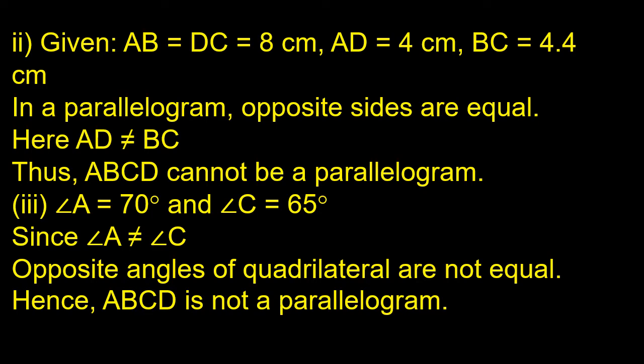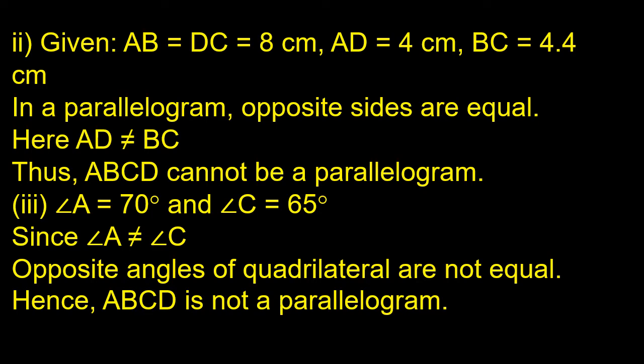Then let us move on to the third condition. Angle A equals 70 degree and angle C equals 65 degree. Children, if we draw a quadrilateral ABCD, A and C are the opposite angles. Here the measure of angle A is 70 degree and the measure of angle C is 65 degree. Here the opposite angles are not equal. The measure of angle A is not equal to the measure of angle C. So the opposite angles of the quadrilateral are not equal.